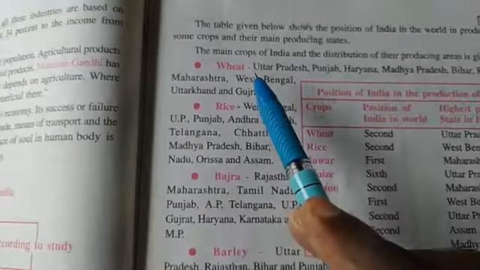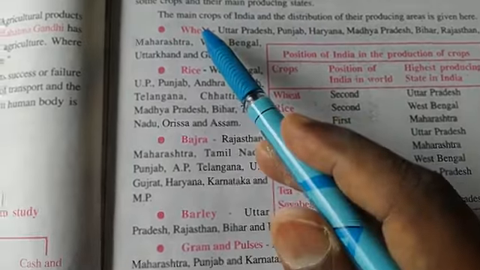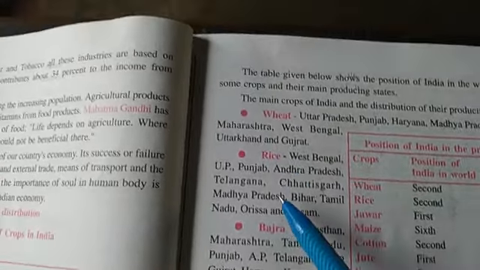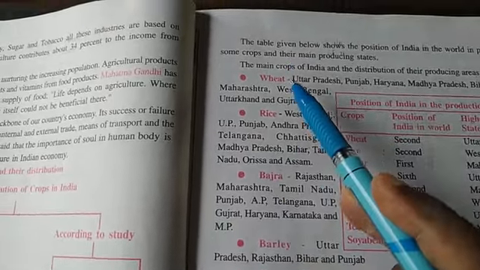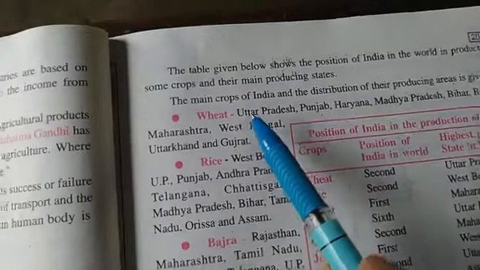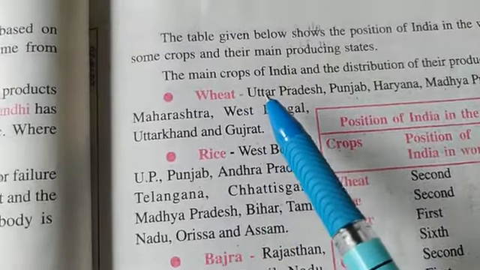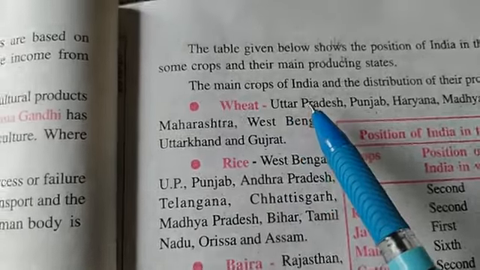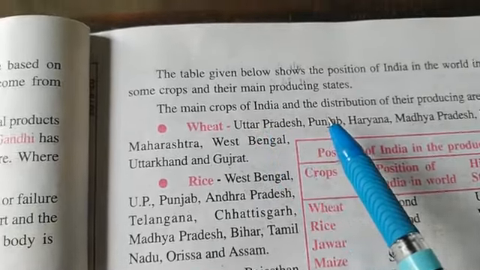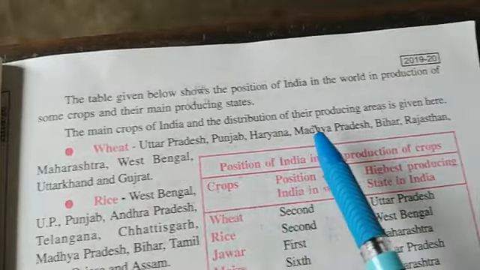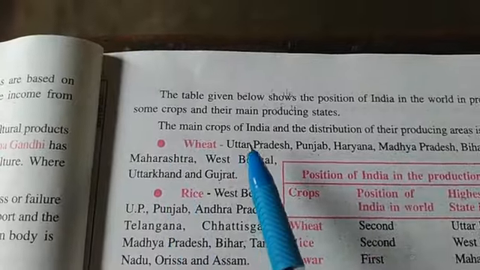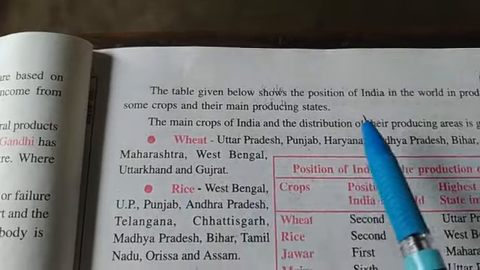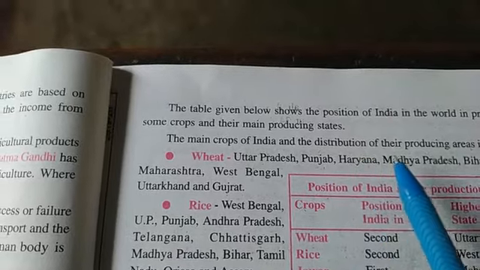There are many crops given, like wheat, rice, bajra, barley, and the states are given. Suppose wheat: in wheat, Uttar Pradesh is in first number in production, then Punjab, Haryana, Madhya Pradesh, Bihar, Rajasthan. So first number, second number, third number, in this way it is given.